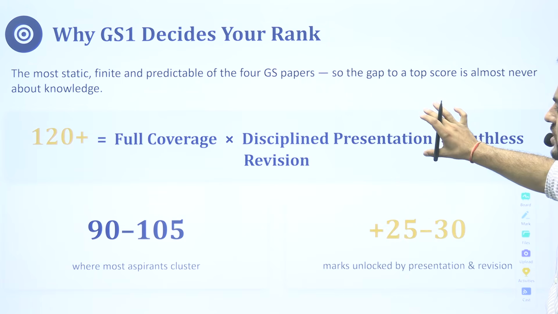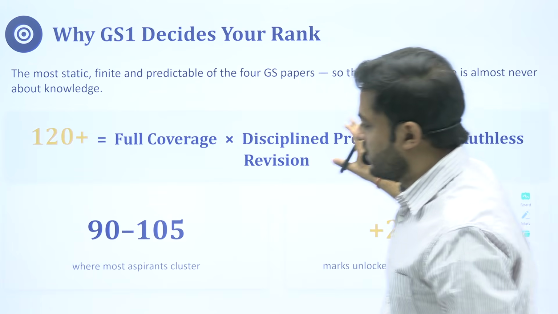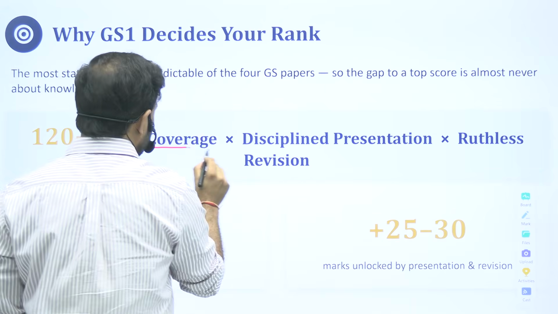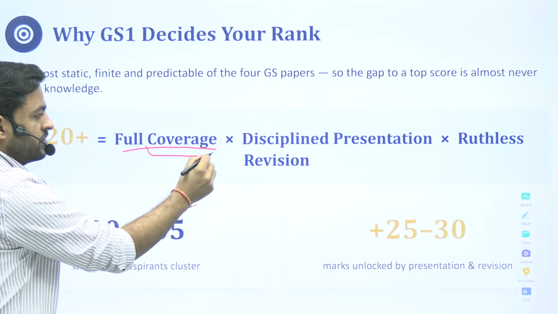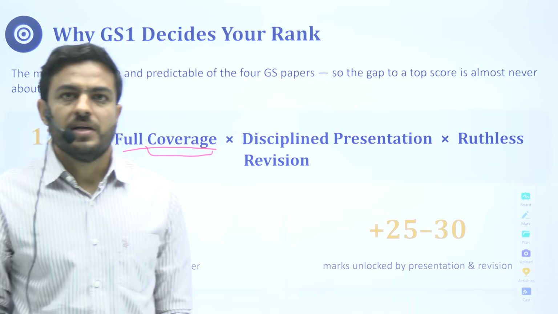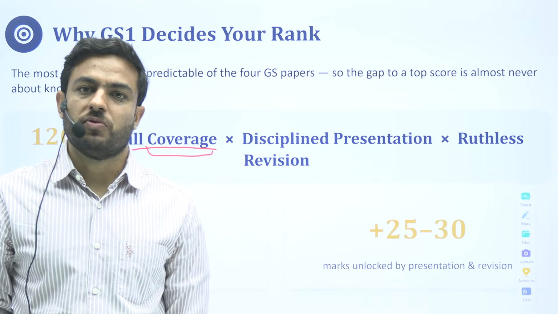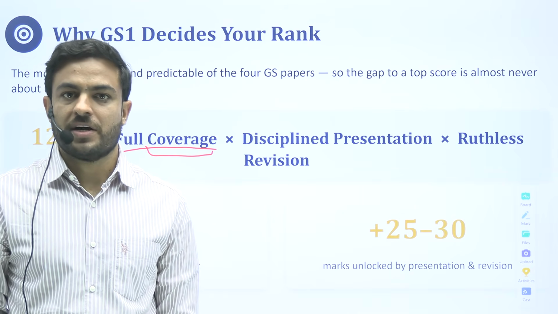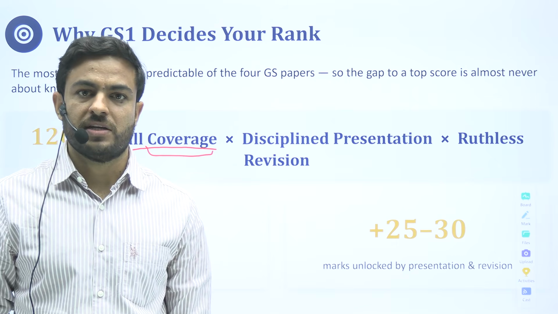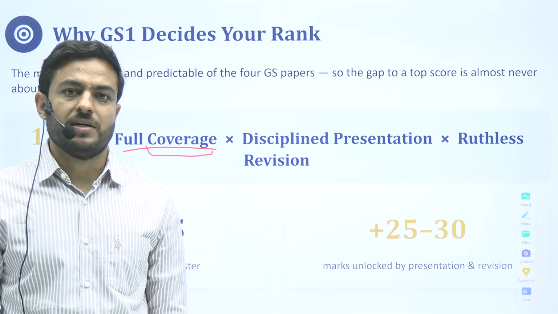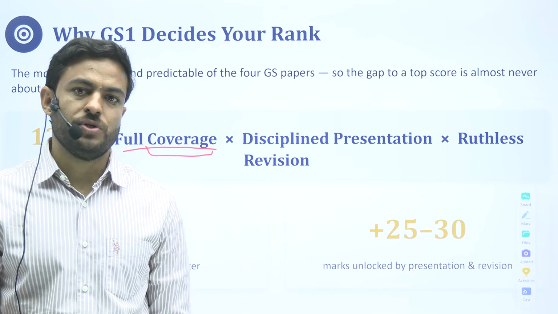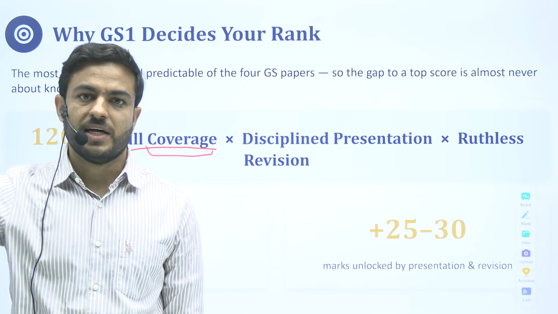Just a few basic things you have to keep in mind. If you have to score and enter the club of 120 that we are targeting through this series of lectures, the first and foremost thing is coverage of the subject.